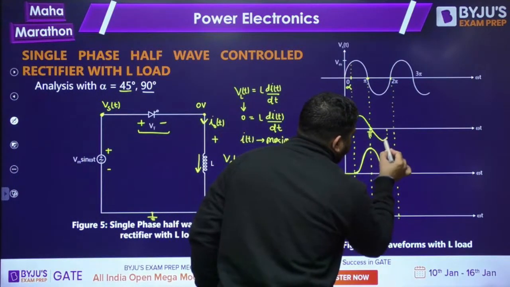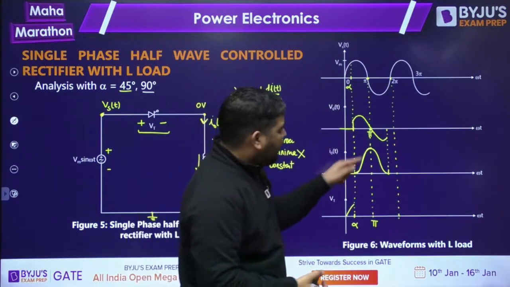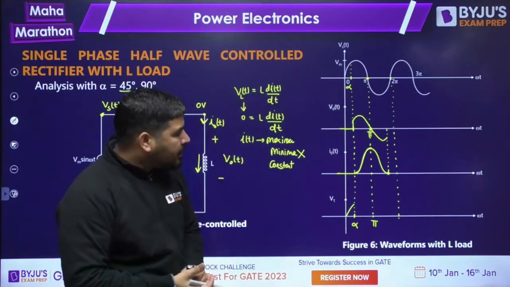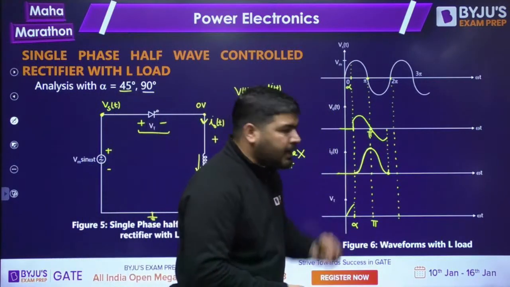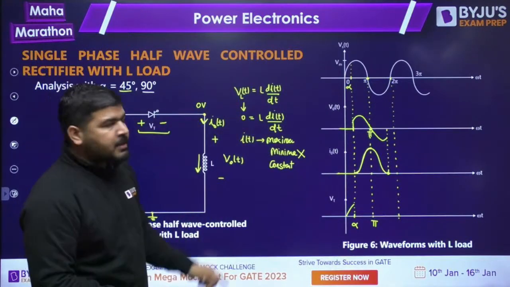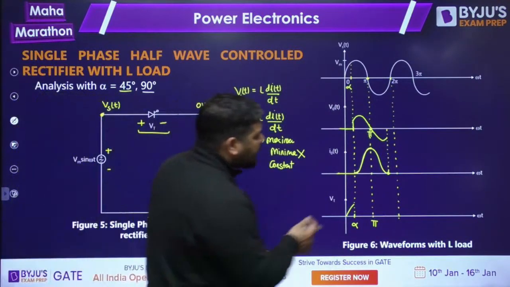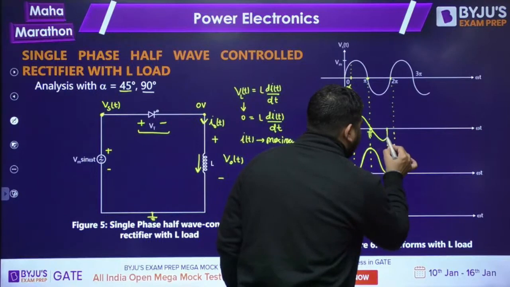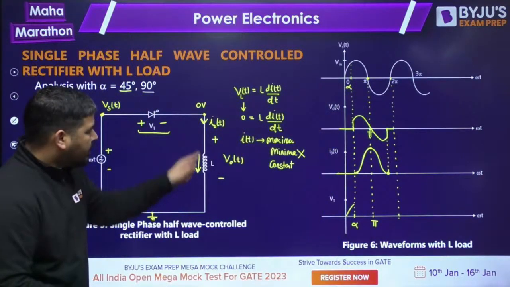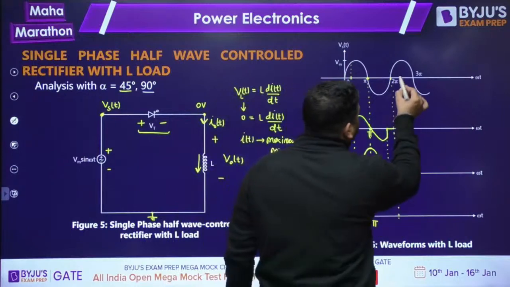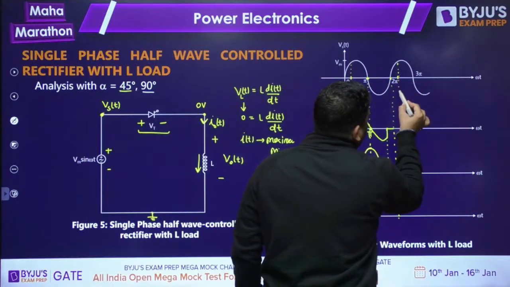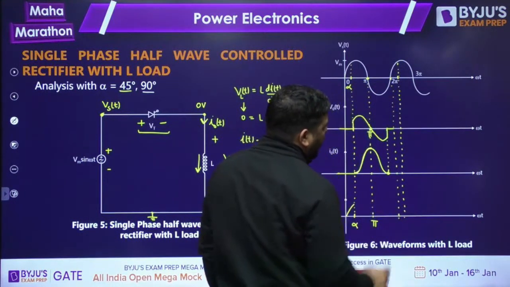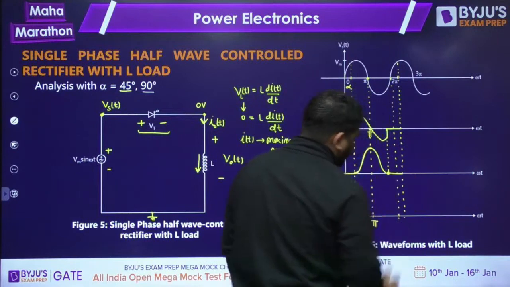Now why is the current decreasing now? Can you tell me why the current is decreasing now? Because the voltage across the inductor is negative. This VLT is negative. That's why the current decreases. If the current becomes zero, then at this instant the thyristor will turn off, since this voltage is still negative. So at this instant the thyristor will turn off and the output voltage will become zero, because there is no current now. So the output voltage will become zero up to 2 pi plus alpha. Up to this 2 pi plus alpha, the output voltage will remain zero and the current will also remain zero.